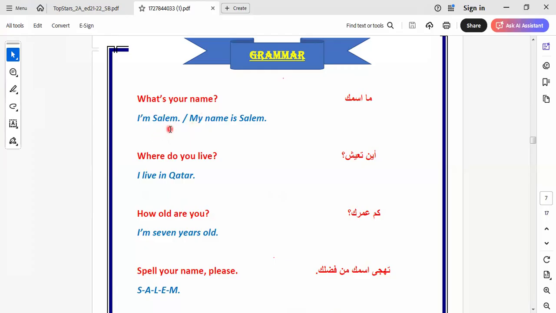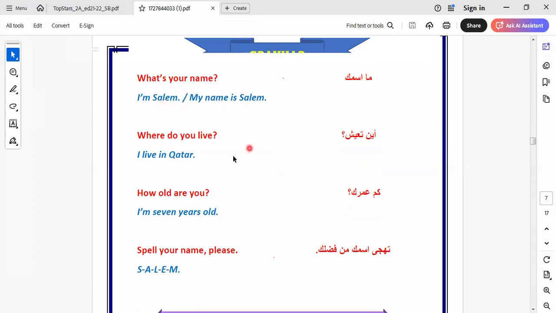When someone says what's your name, I reply as myself, as Iman. So I say I'm Iman, or my name is Iman. Anyone can say, like here, I'm Salim, or my name is Salim. Where do you live? I live in Qatar.